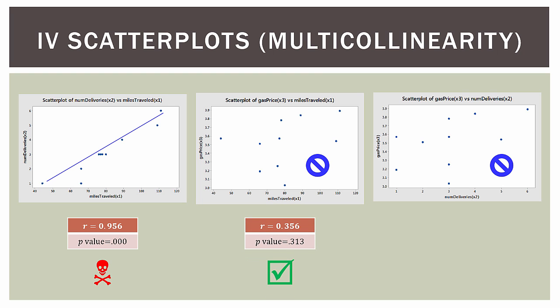Now, miles traveled, x1, and gas price, x3, no problems there. And then number of deliveries, x2, and gas price, x3, no problems there. So the only problem we have to worry about as far as multicollinearity goes is the correlation between the first 2 independent variables.